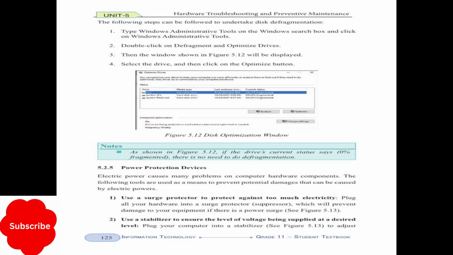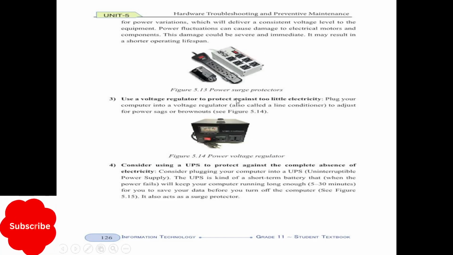The other topic is power. With an increase or decrease of power voltage, our systems may stop. The preventive maintenance for this is power protection devices. Electric power causes many problems for computer hardware components. The following tools are used to prevent potential damage caused by electric power. Use a surge protector to protect against too much electricity. Use a stabilizer to ensure the level of voltage. Sometimes the voltage may increase or decrease, and the system may be damaged.